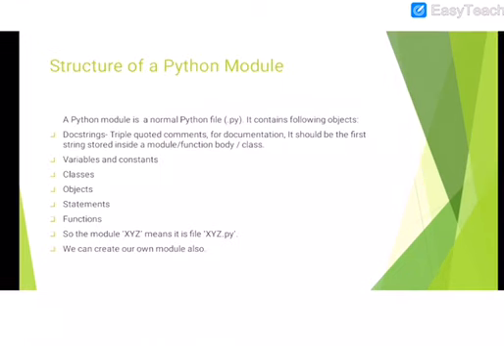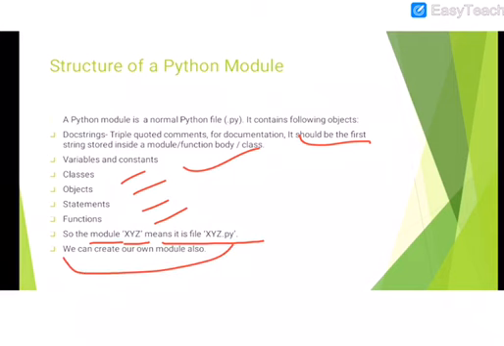Structure of a Python module: actually that was the second or third slide, but it has come after that. Doc string, variable, class, object, statement, function. Module xyz means it is the file xyz.py. We can create our own module. You already know, whenever you write some code or program, you save it with a .py file.